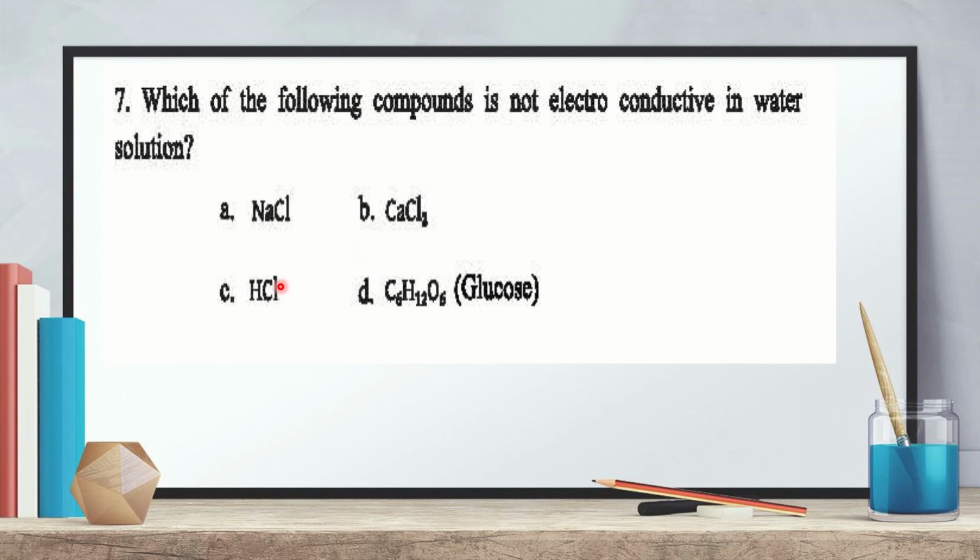We know that all acid solutions can conduct electricity, and HCl is an acid, so HCl also can conduct electricity. Only there is glucose, C6H12O6, a covalent compound, and the water solution of a covalent compound cannot conduct electricity. So the answer will be glucose, C6H12O6.